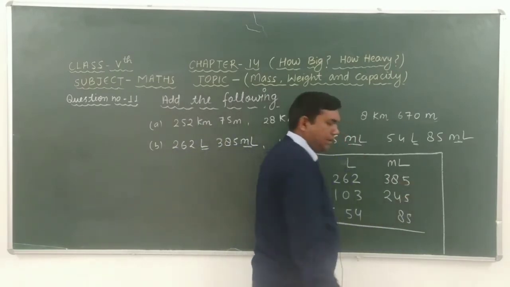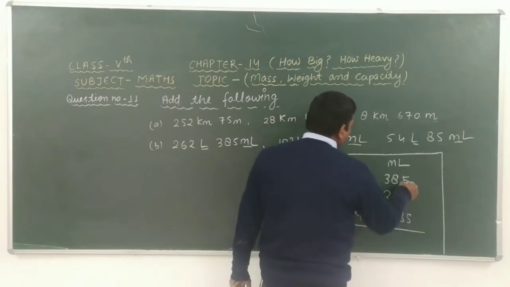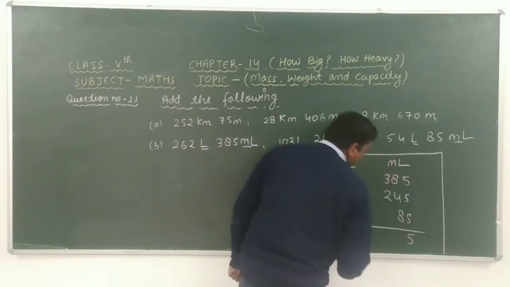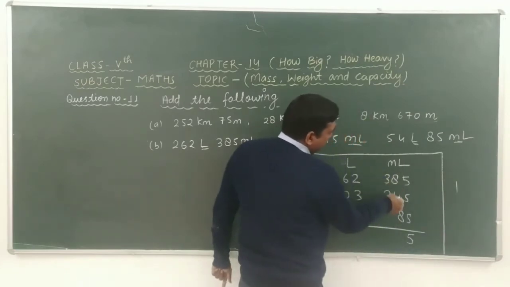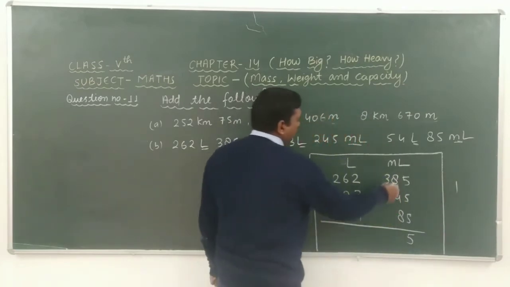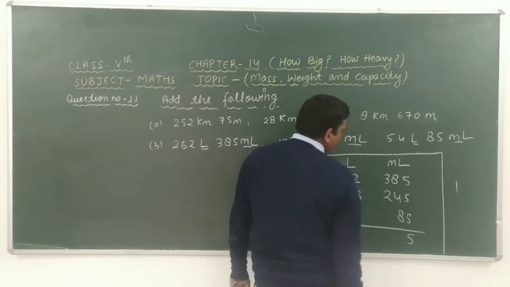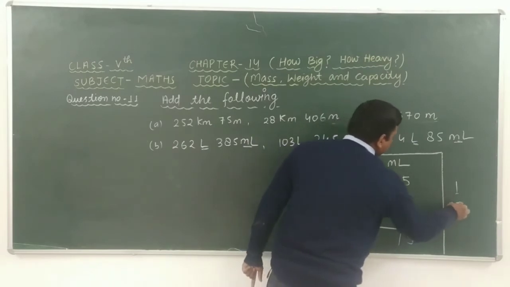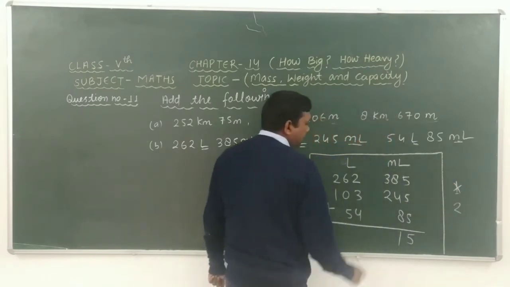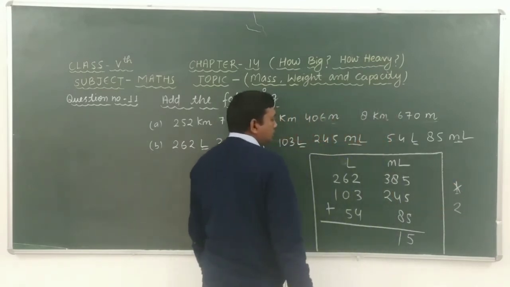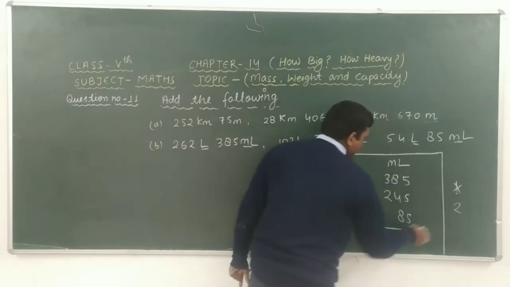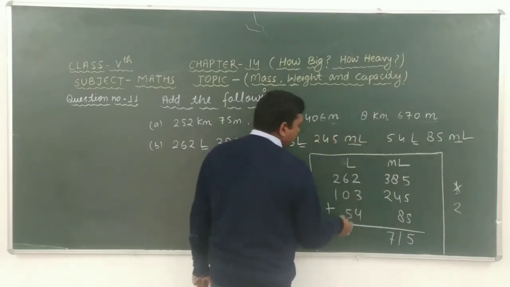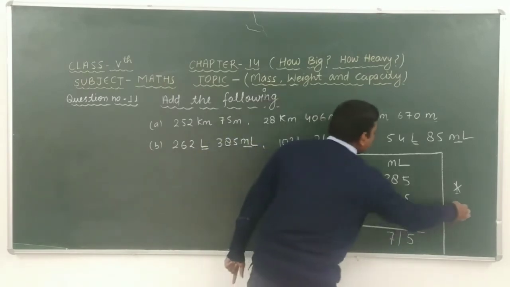5 plus 5 is 10. 10 plus 5 is 15. 15 of 5. Carry 1. 8 plus 4 is 12. 12 plus 8 is 20. 20 plus 1 is 21. Carry 2. Okay. 3 plus 2 is 5. 5 plus 2 is 7. Okay students.